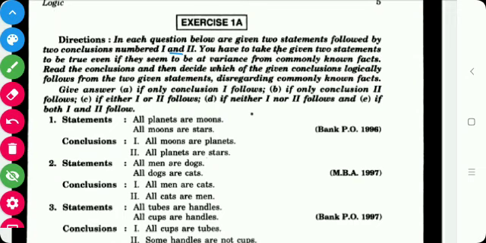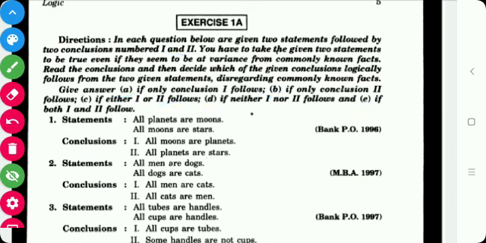We have to give the answer A if only conclusion 1 follows. We give the answer B if only conclusion 2 follows, and the answer C if either 1 or 2 follows. If neither 1 nor 2 follows, we give the answer D, and if both 1 and 2 follow, we give the answer E. So now we will see the examples.